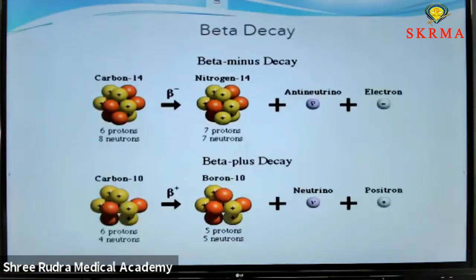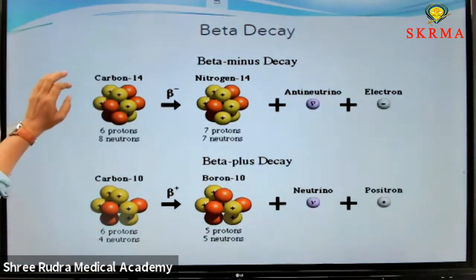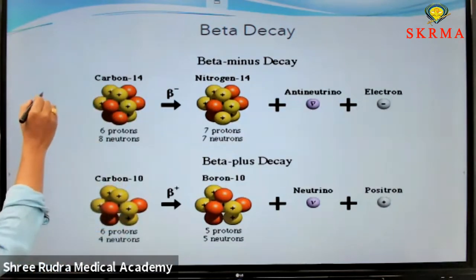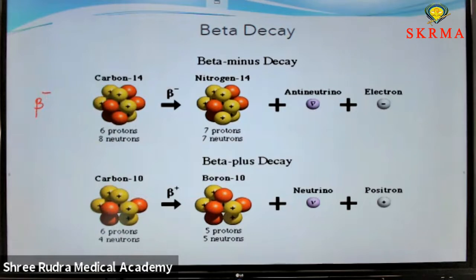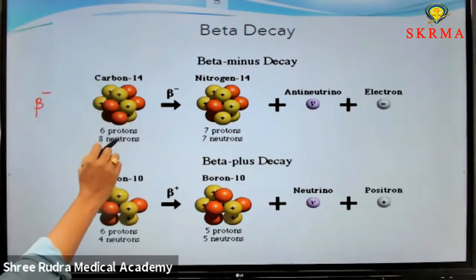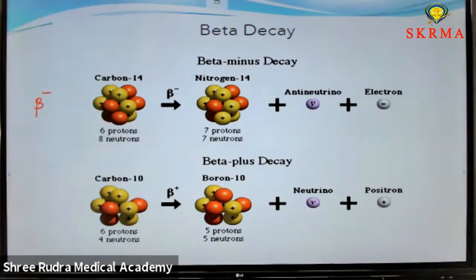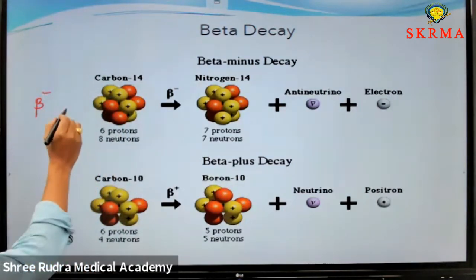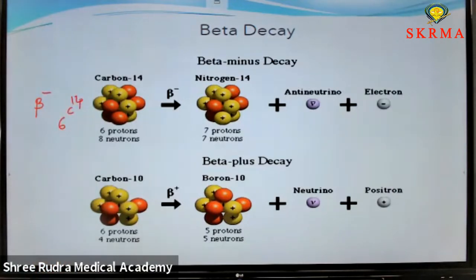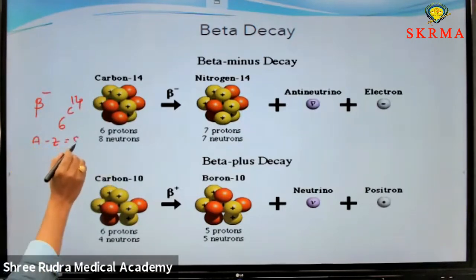Next, coming to beta decay. Beta decay is of two types: one is beta minus decay, the other is beta plus decay. In beta minus decay, the key observation is very important. Here, observe carbon 14. Carbon 14 contains 6 protons and 8 neutrons. Why? Because the configuration can be written as 6C14. 14 minus 6 is 8. The neutron number is A minus Z, which equals 8 neutrons.